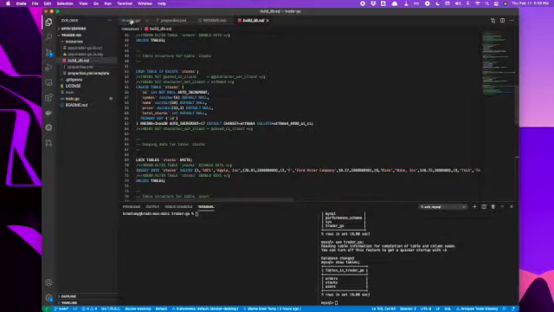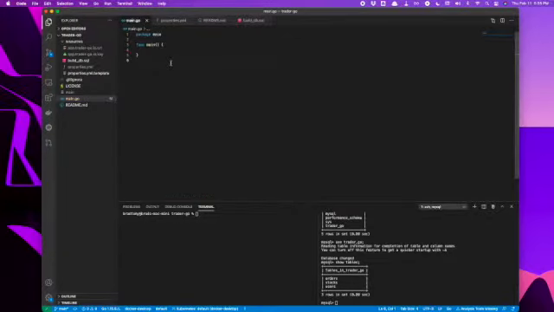All right, so let's jump over and get started. You can see here I've got the basic skeleton of a Go program. I'm just going to add some real simple stuff to it. It's pretty straightforward.